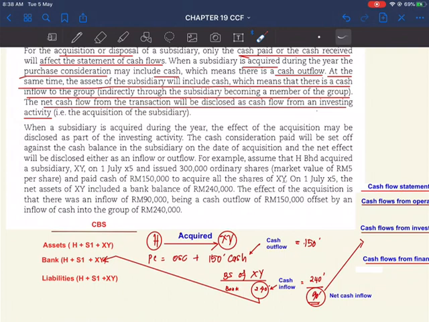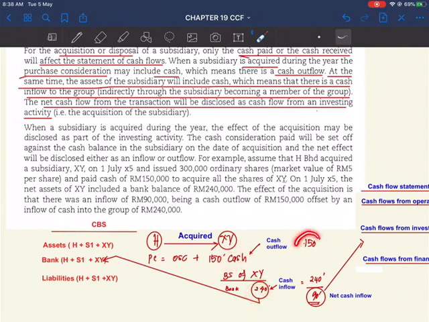So the bank will be included in the consolidated balance sheet. The bank account of the consolidated balance sheet includes the bank account of XY here. The bank account of the group should include the bank account of H plus S1 plus also XY, the newly acquired subsidiary. So there is money going out and money coming in.